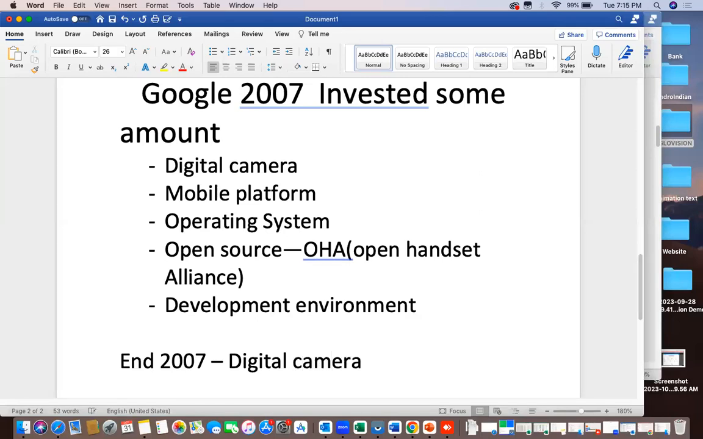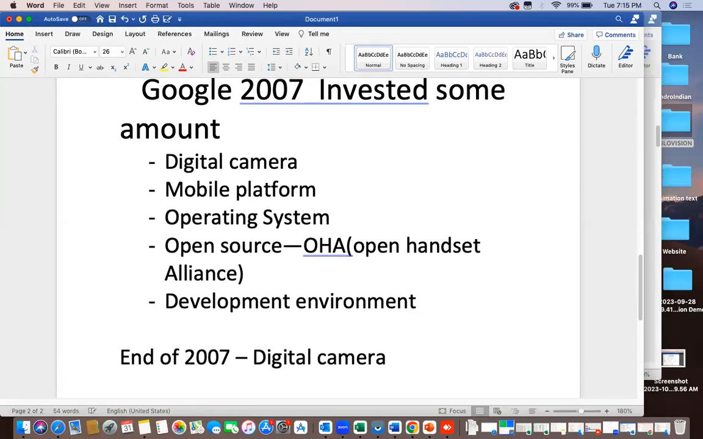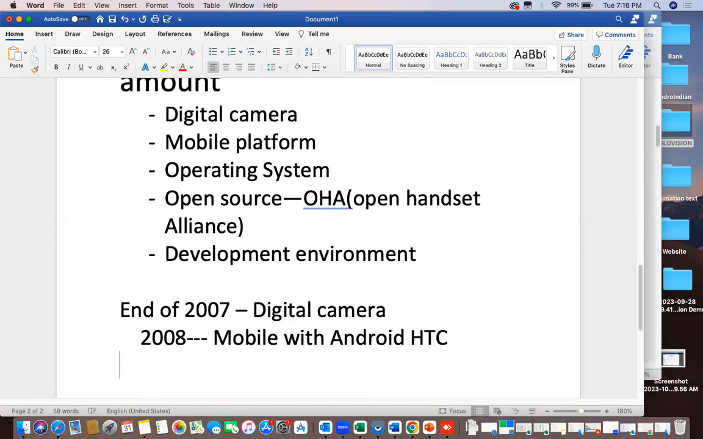So the first success was done at the end of 2007. Then in 2008, in the middle of 2008, they released one mobile with Android. That is from the manufacturer HTC. So through HTC, in 2008, they released an Android application with the mobile, right?